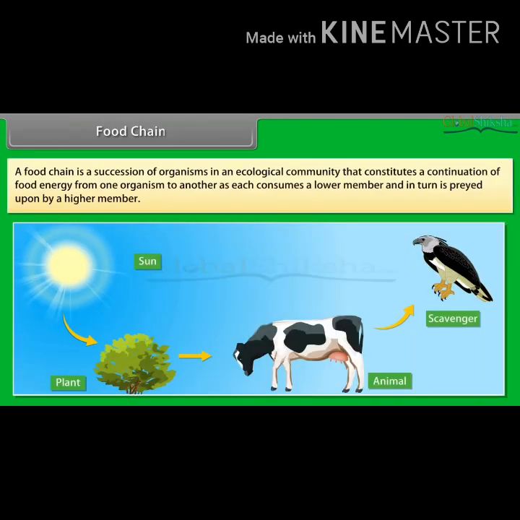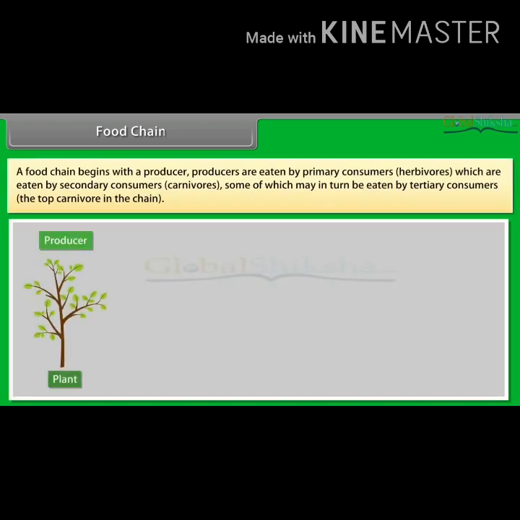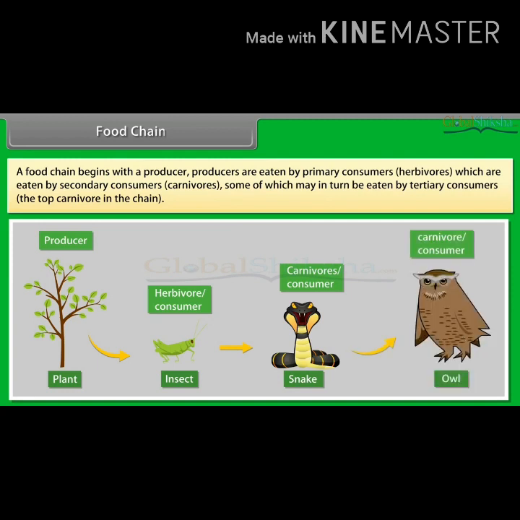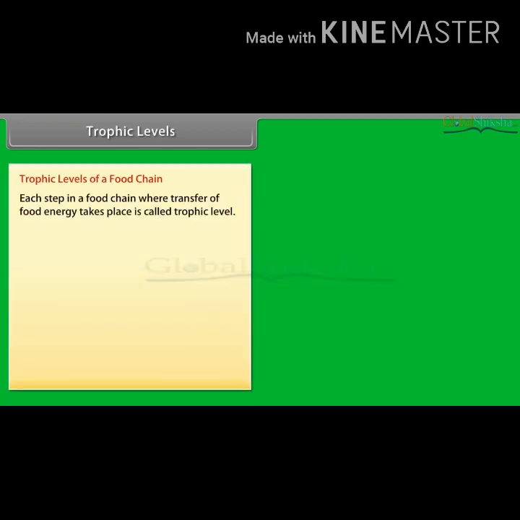Next, in every ecosystem there is a food chain. A food chain is a succession of organisms in an ecological community that constitutes a continuation of food energy from one organism to the other. A food chain begins with a producer. Producers are eaten by primary consumers, which are eaten by secondary consumers, some of which may be in turn eaten by tertiary consumers. So it is a chain formed by eating and being eaten.